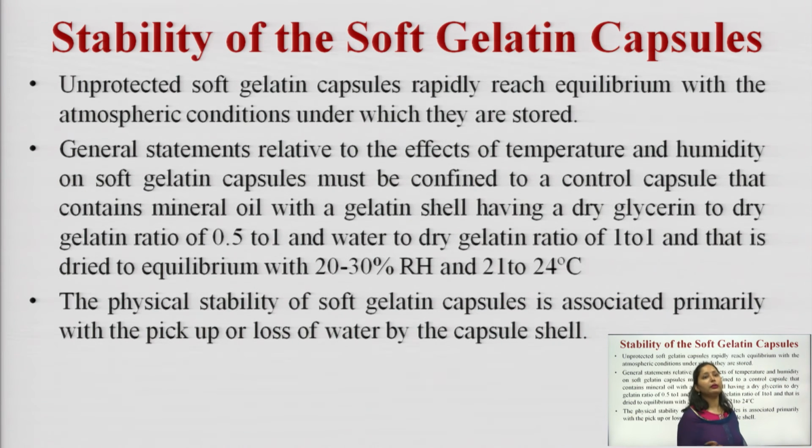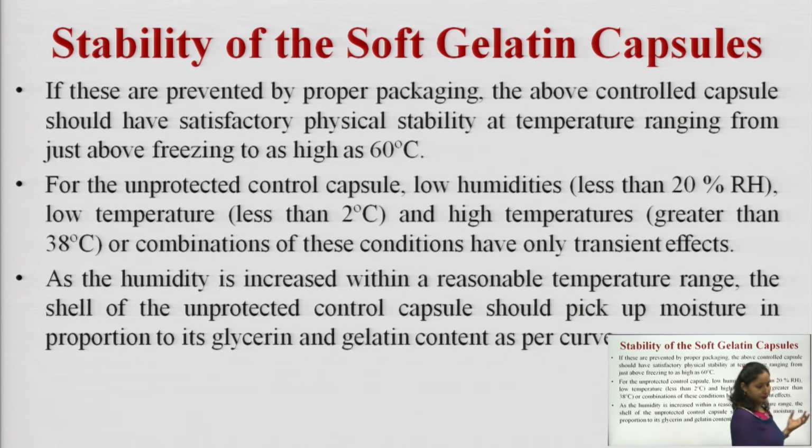The physical stability of the soft gelatin capsule is associated primarily with the pickup or loss of moisture by the capsule shell.